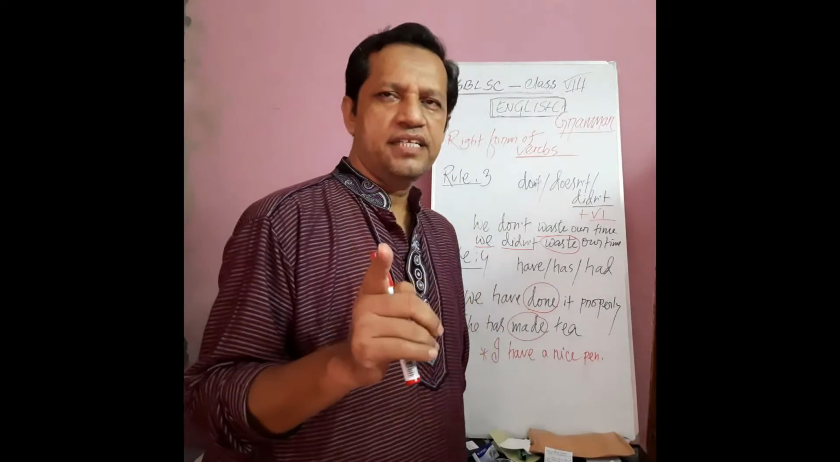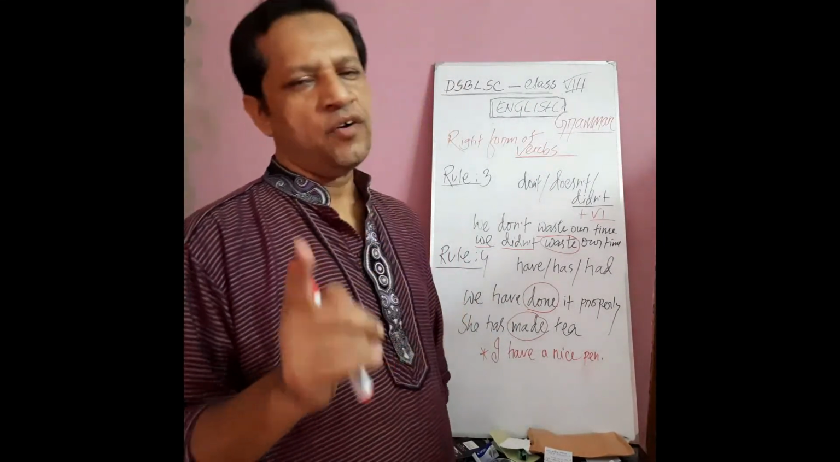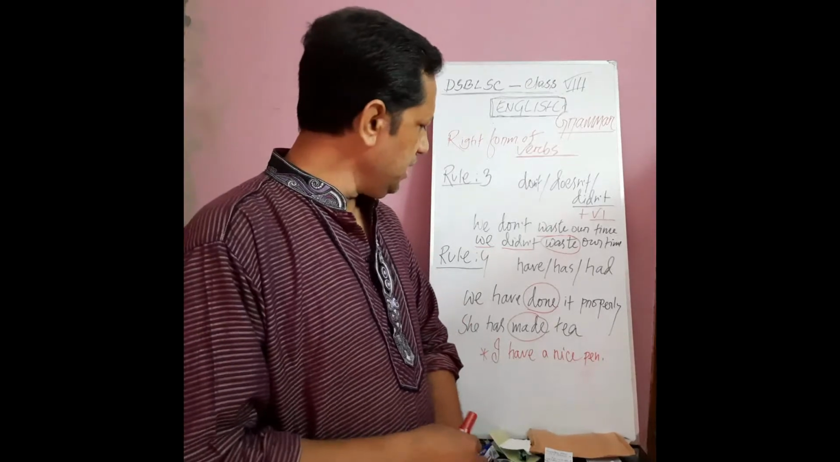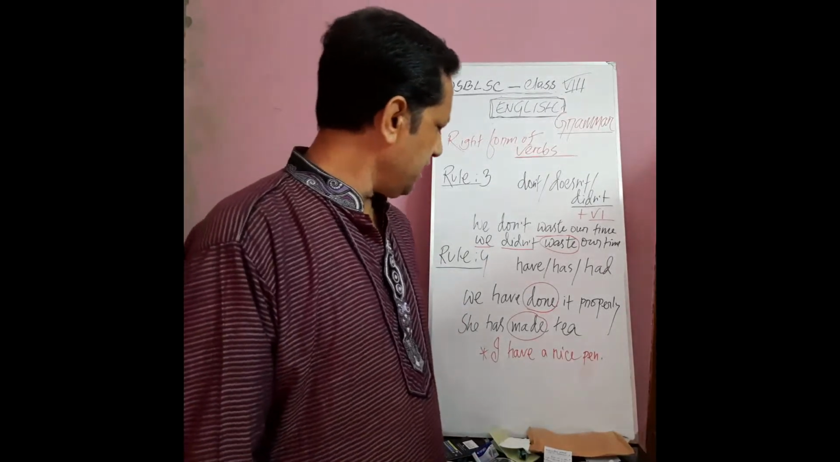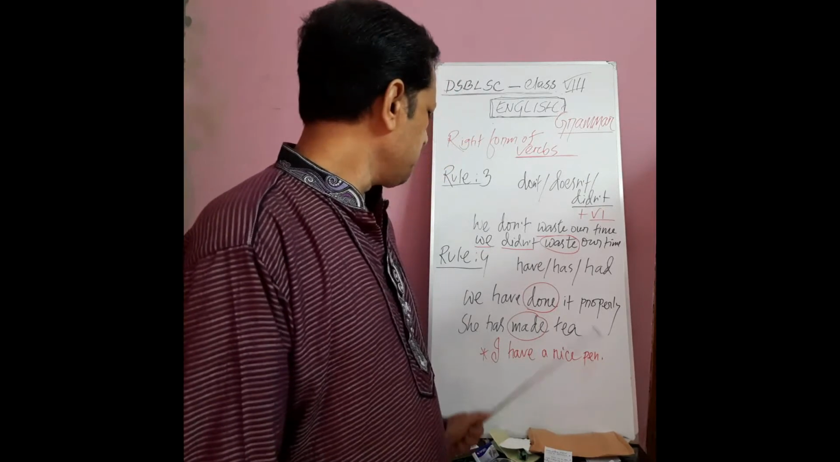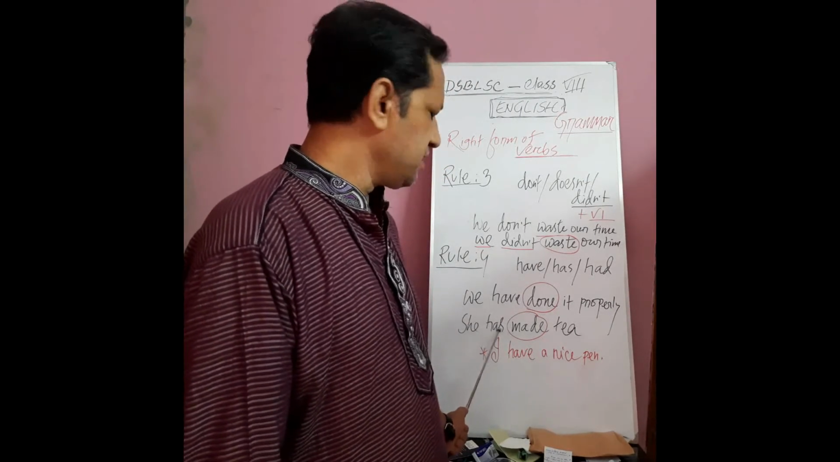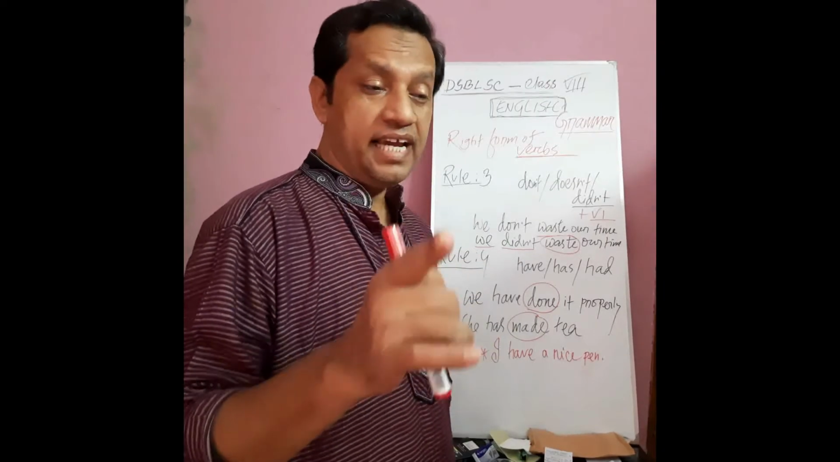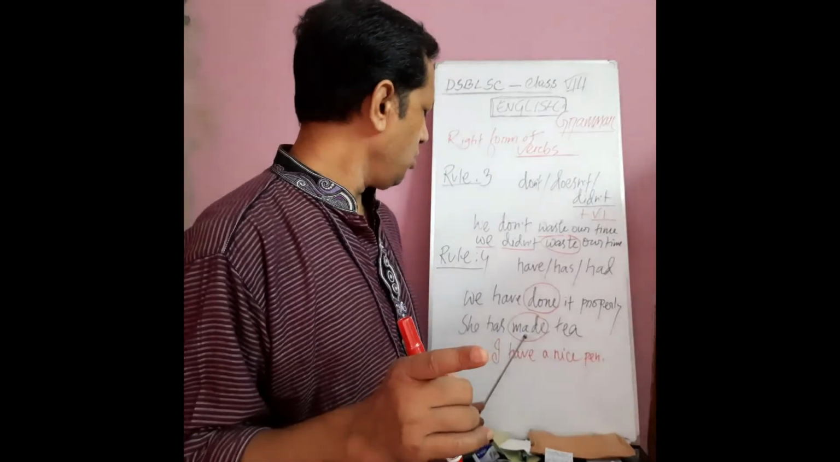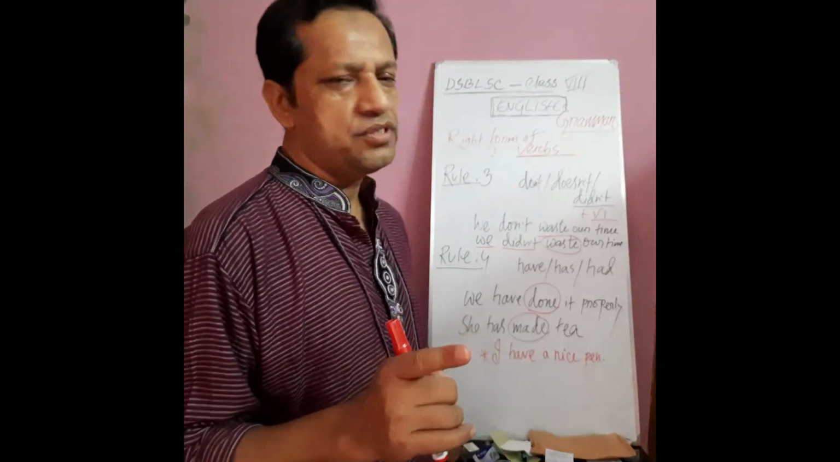Even after had: We had eaten our meal. So we can realize that after have or has, or even after had, we have to use the V3 or past participle form of verbs.